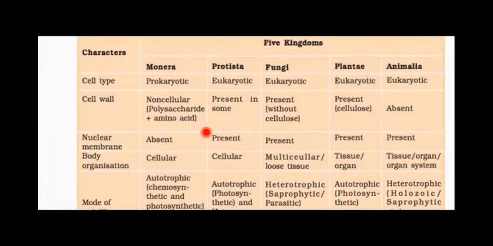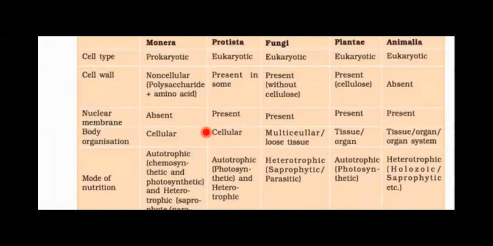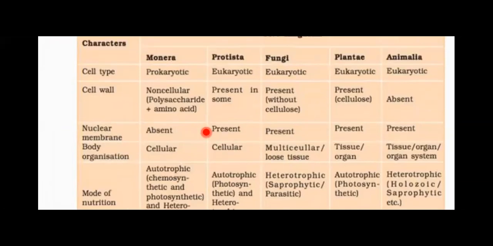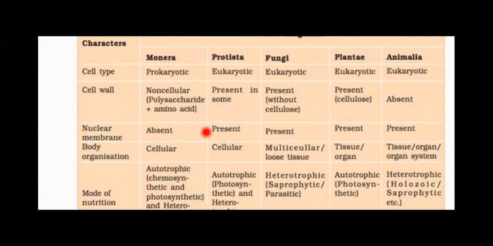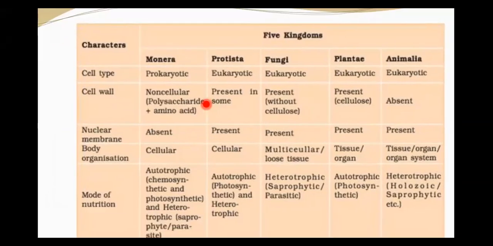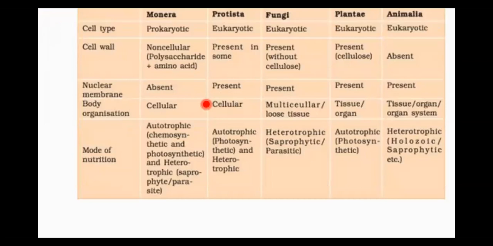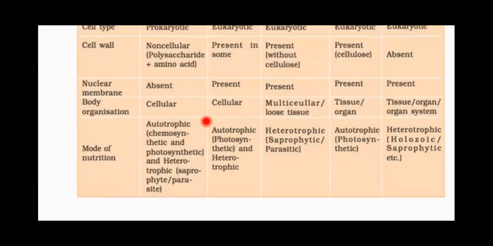The table depicts the various characters: cell type, cell wall, nuclear membrane, body organization, and mode of nutrition. We have five kingdoms: Monera, Protista, and so on. Monera are prokaryotic organisms; all others are eukaryotes. The cell wall is made of polysaccharide and amino acid in Monera, whereas in Protista the cell wall may or may not be present. In Fungi it is present without cellulose, made up of chitin. In Plantae it is a cellulosic cell wall, and in Animalia it is absent. The nuclear membrane is absent only in Monera. In all the other groups it is present because they are all eukaryotes.